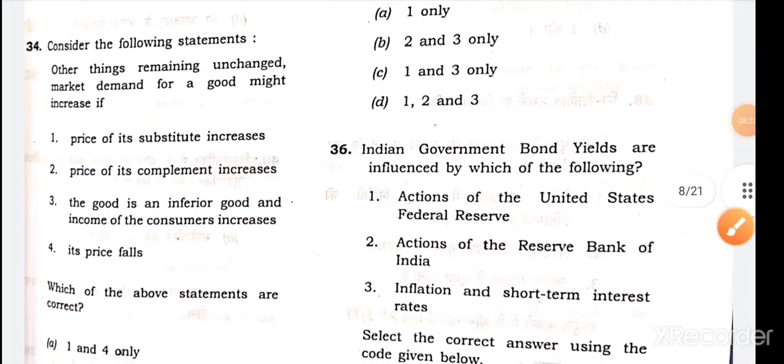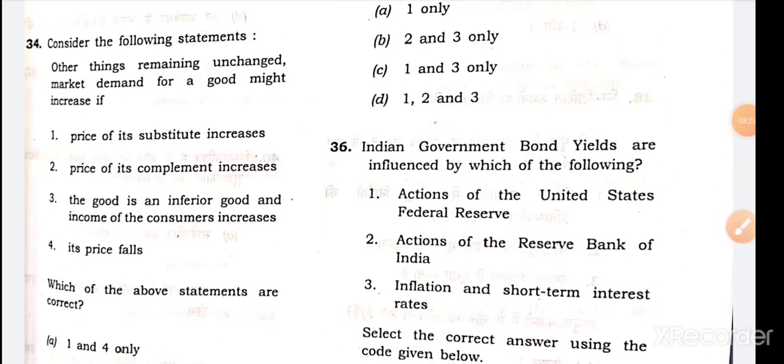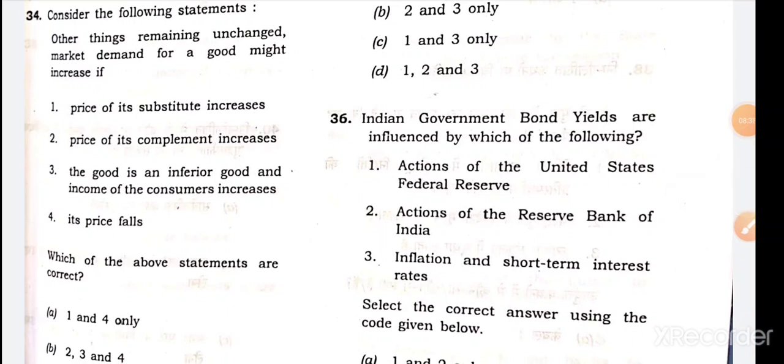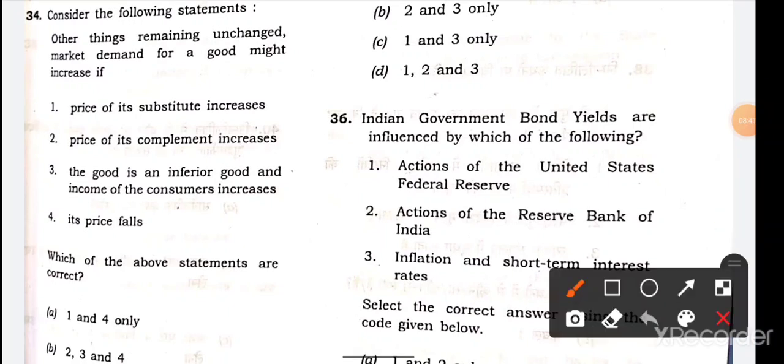Next, 34th: consider the following statements. Other things remaining unchanged, market demand for a good might increase if... This is a tricky question. Statements 1 and 4 are the right answer here. If you consider the price of its substitute, like pen and pencil: if the price of pens increases, pencil will be in higher demand. If the price of pencil increases, pen will be in higher demand. So the price of its substitute increasing is the right statement.